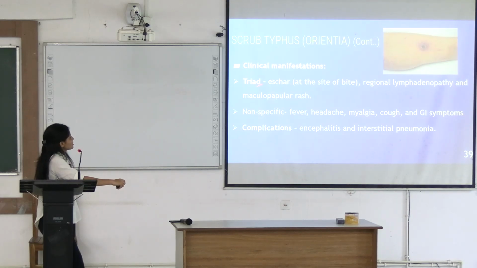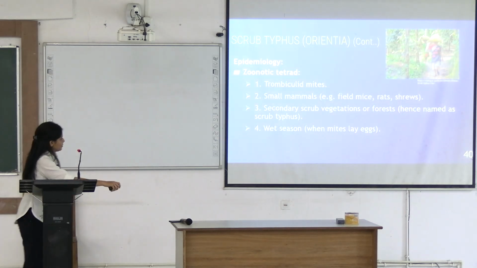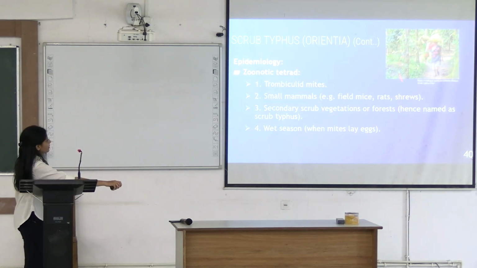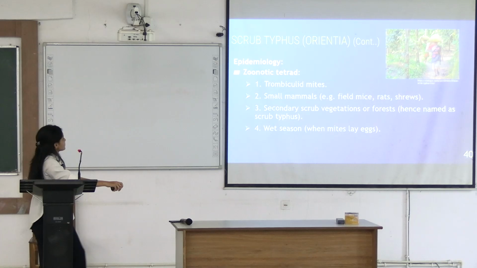Initially this rash is maculopapular, later it develops like this. Then fever, headache, myalgia, cough and GI symptoms can be seen. What are the complications? Similar to before, interstitial pneumonia and CNS complications. Can you see this? These people are more prone to scrub typhus.